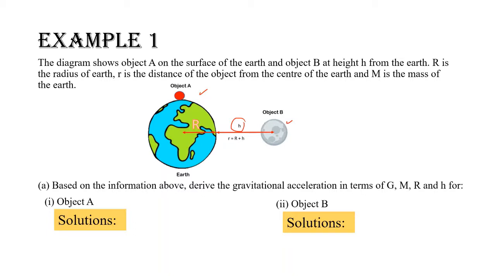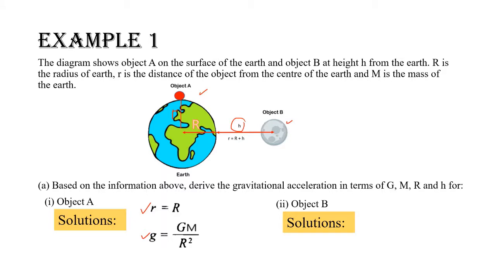For question 1. As we know, the object A distance from the center of the Earth is small r, and it is equal to the radius of the Earth, big R. Hence, the gravitational acceleration, g, is equal to capital G, the universal gravitational constant, times m, the mass of the Earth, divided by the distance between the center of the Earth and the object, r, squared.